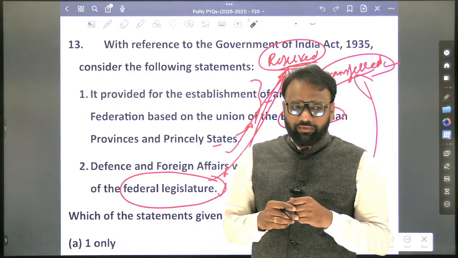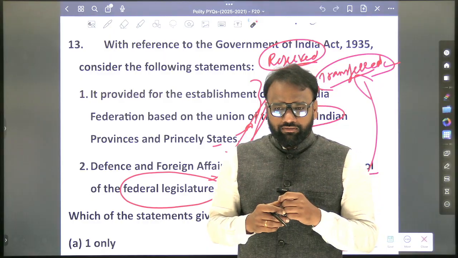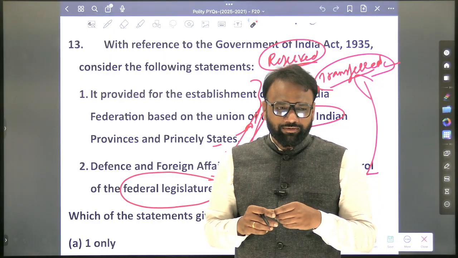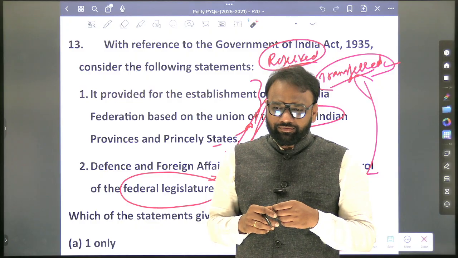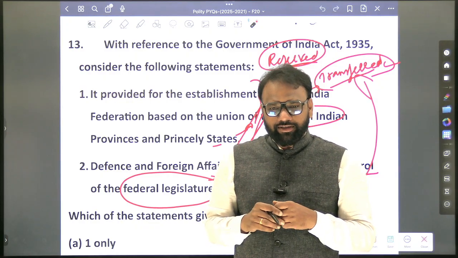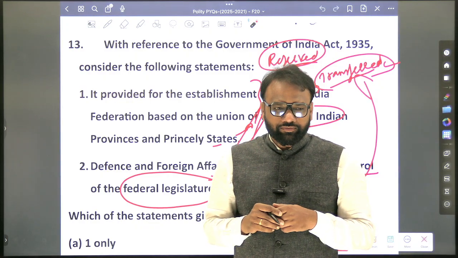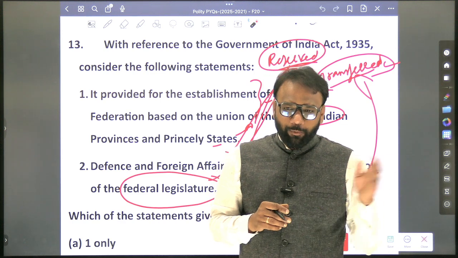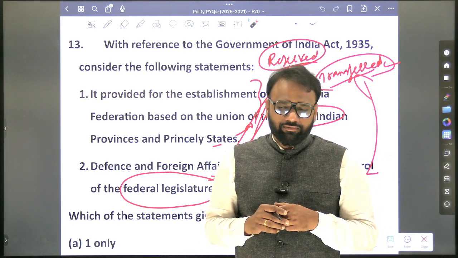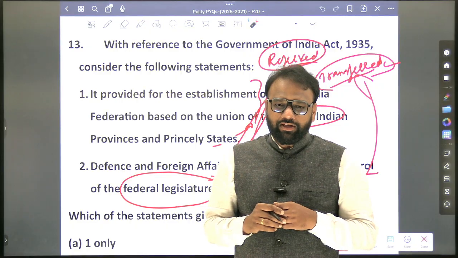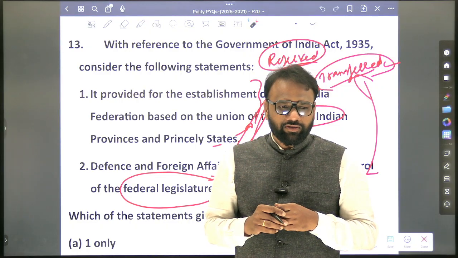Next, federal court was established. Okay, so federal court, so Supreme Court. Federal court. Next, RBI was established. Good. Next, Joint State Public Service Commission. Yes, UPSC, or Joint Public Service Commission was established? Okay, next. These are the only points.